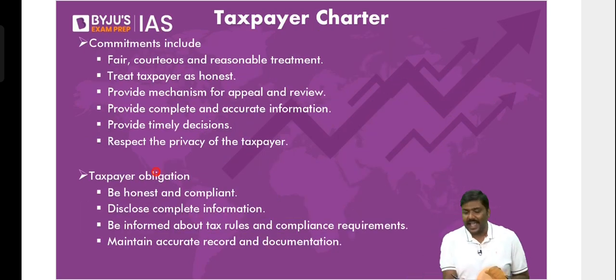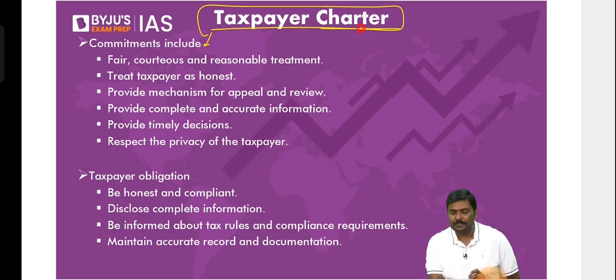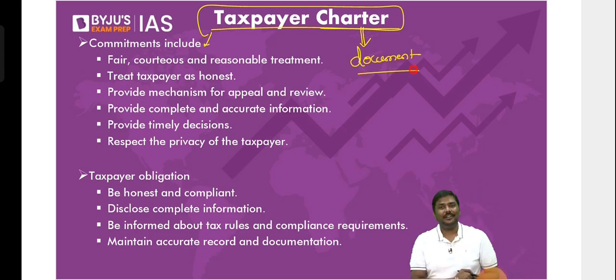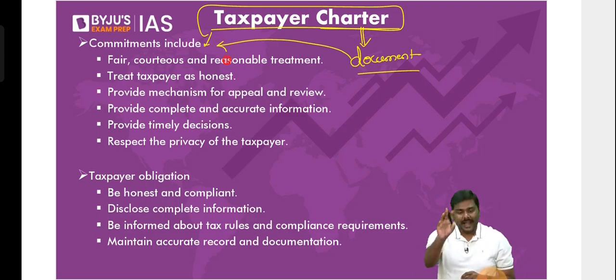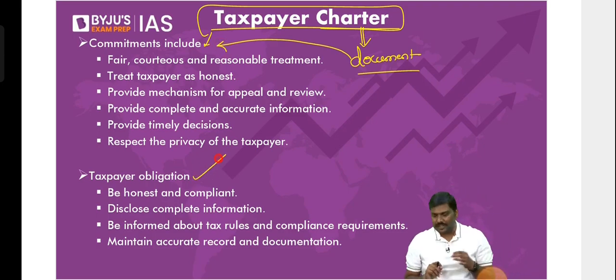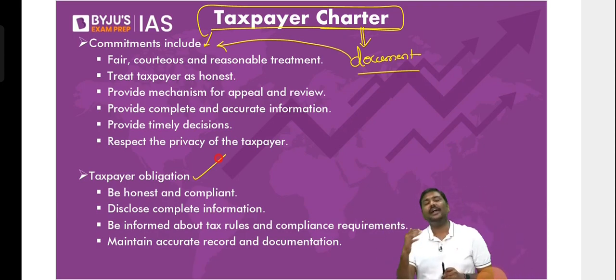And finally, taxpayer charter. The final concept is taxpayer charter. What do you mean by charter? It is basically a document. Don't be worried about it. But what is there in the document? The Government of India says, in this document, we will give certain directions to the tax department, and we also want the people to do some things. We will give certain directions to the tax department, and we will also give certain advice to people.